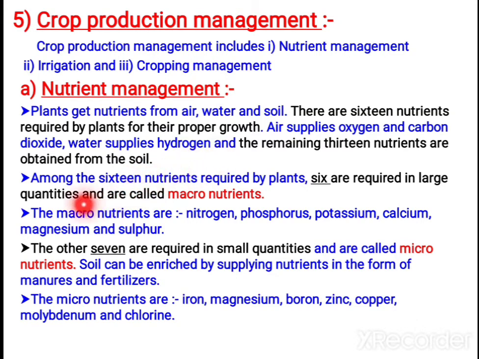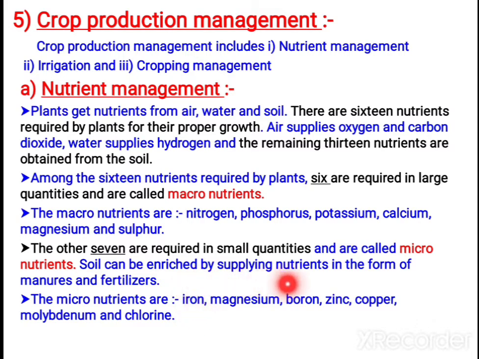Among the 16 nutrients required by the plants, 6 are required in large quantities. If they are needed in large quantities, you call them macronutrients. The macronutrients are nitrogen, phosphorus, potassium, calcium, magnesium and sulfur. The remaining 7 are required in small quantities, and they are known as micronutrients. Micro means little amount, macro means large amount. Needed in large quantities are macro, needed in small quantities are micronutrients.